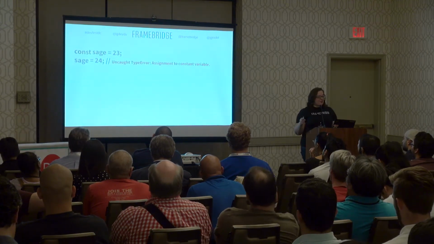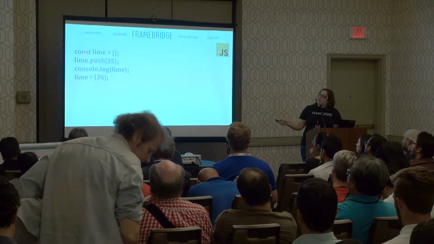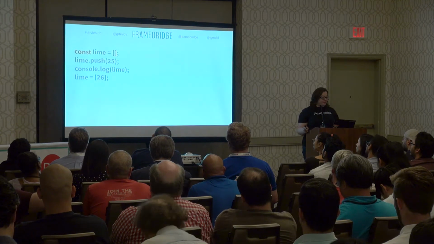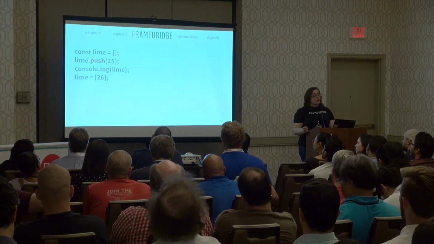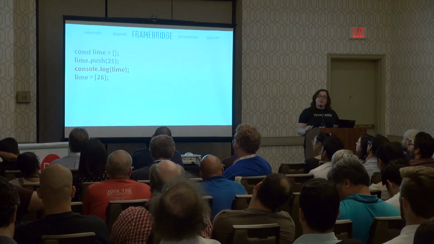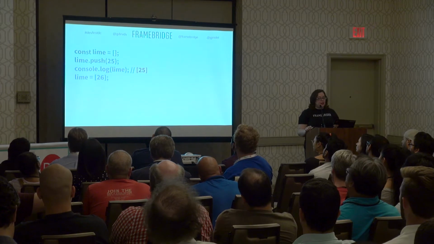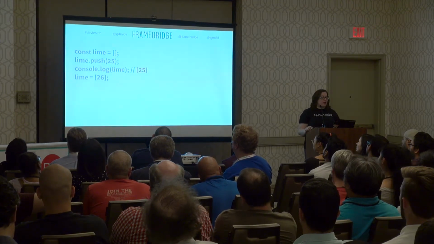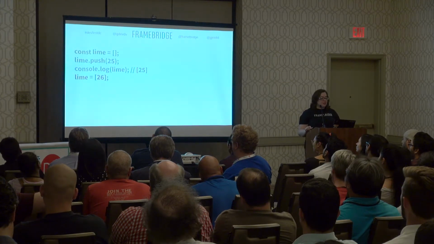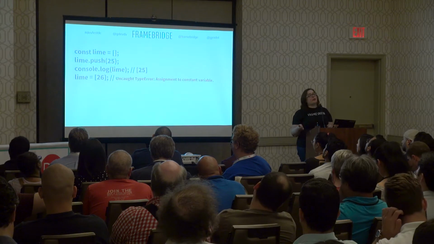This behaves interestingly with objects. Here I have a const lime, and I'm going to set it up to be an empty array. I'll then push onto lime the value of 25, and then take a look at the values I have in lime, and I'll see that I have this array with a value of 25. Now if I come along further and say lime now equals this array with the value of 26, that is when I will get a JavaScript error, because that is when I'm actually changing the value I'm storing in lime.